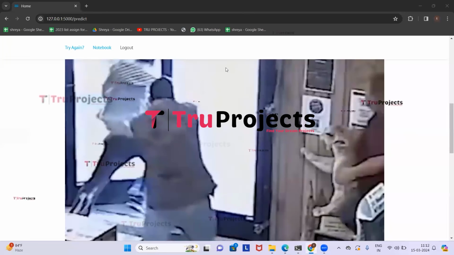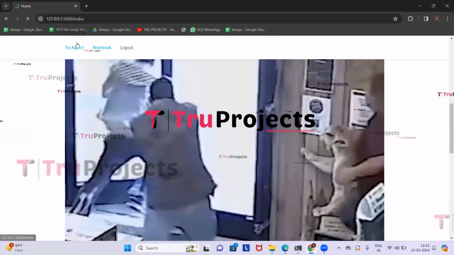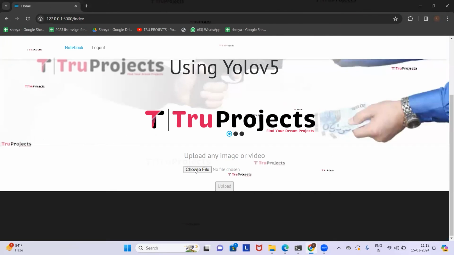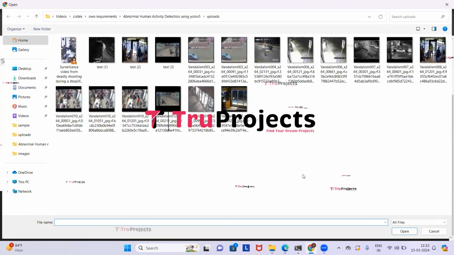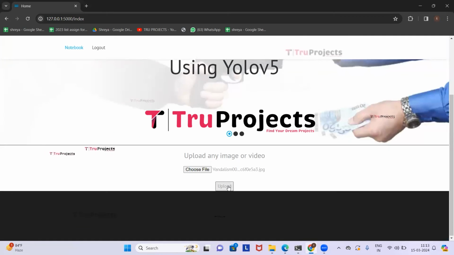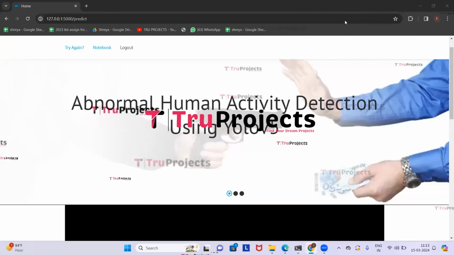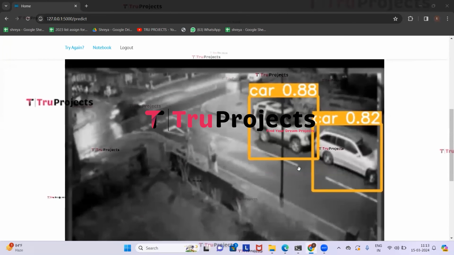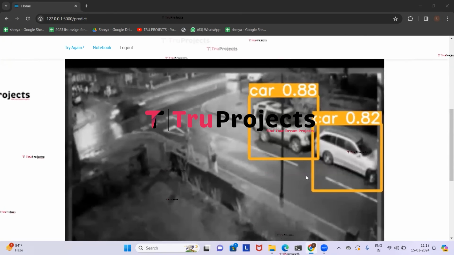Now we will try uploading the other images. So click on try again. Click on choose file. This time we'll be uploading this image and now click on open. Click on upload. So here we can see that only a car has been detected and abnormal activity is not detected because there is no abnormal activity performed by a person.